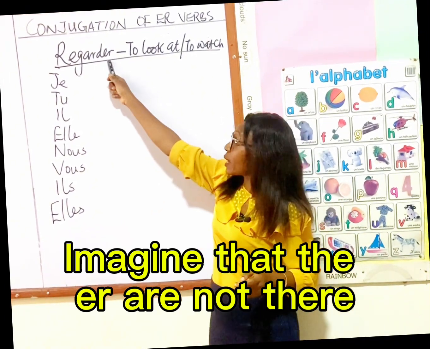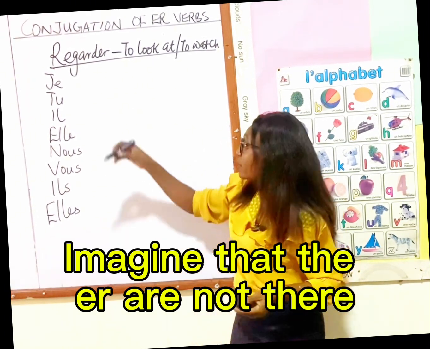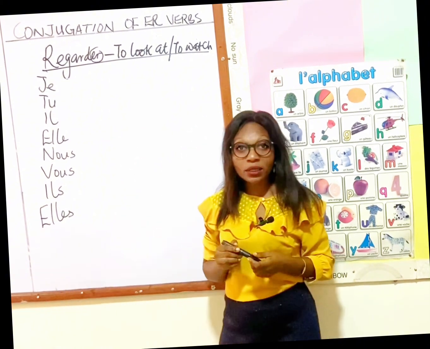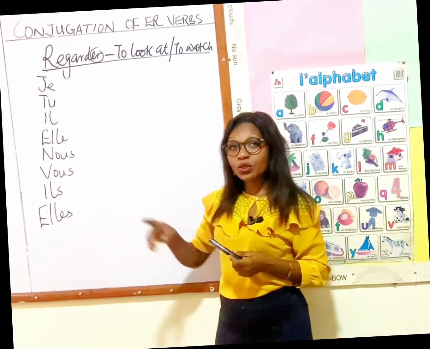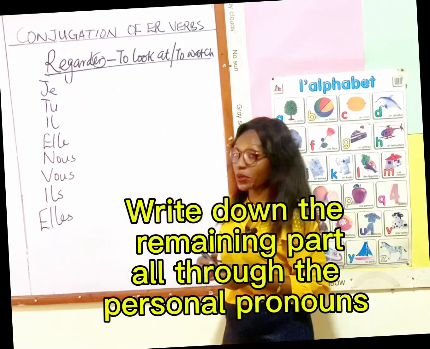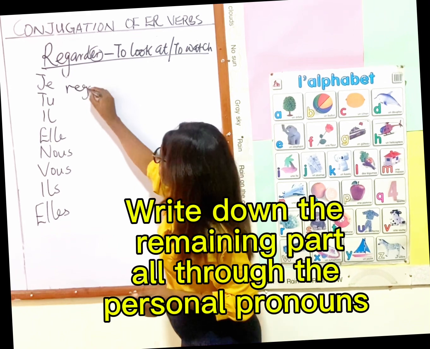After you have written down the personal pronouns, the next thing to do is to imagine that the ER are not there because they are ER verbs. So imagine that the ER are not there. So let's do the imagination together. Take it out. What's the remaining part? Good. Regarde. So you write down the remaining part all through the personal pronouns. Let's go. Regarde.